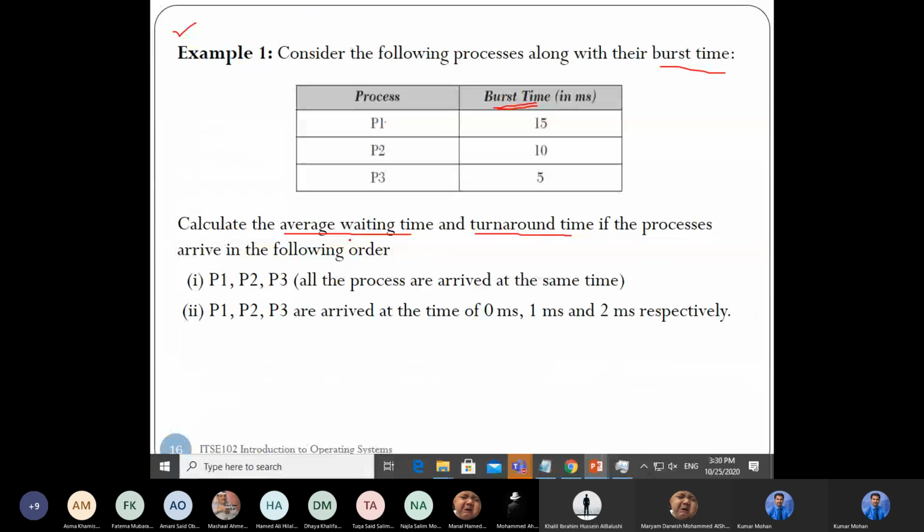Okay, come here. Now, read the question carefully. What do you want to calculate? I want to calculate the average waiting time. I want to find out the turnaround time. Now, the processes are given in an order. What order is given? Which one comes first? Process 1, then Process 2.